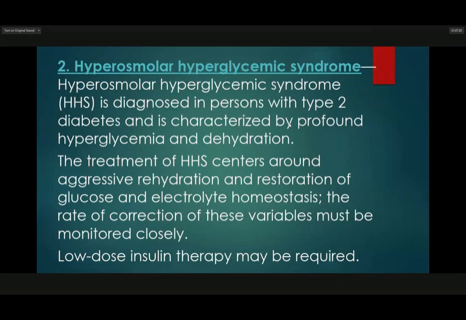Hyperosmolar hyperglycemic syndrome, or HHS, is diagnosed in persons with type 2 diabetes and is characterized by profound hyperglycemia and dehydration. So the treatment of HHS centers around aggressive rehydration and restoration of glucose and electrolyte homeostasis. The rate of correction of these variables must be monitored closely. Low-dose insulin therapy may be required.